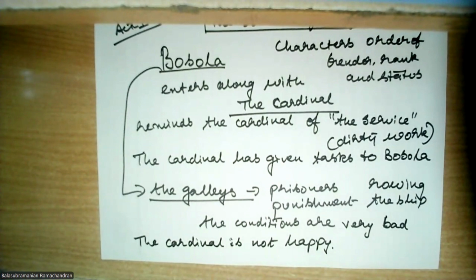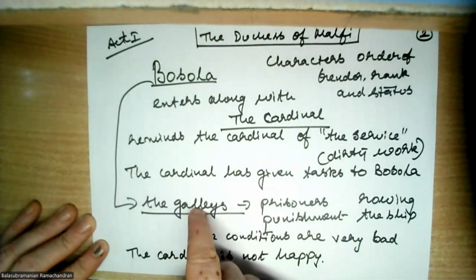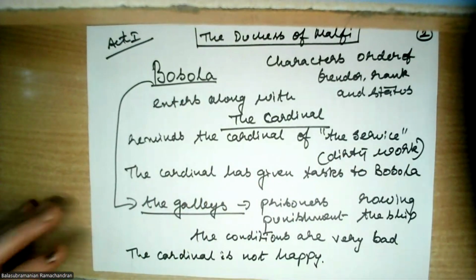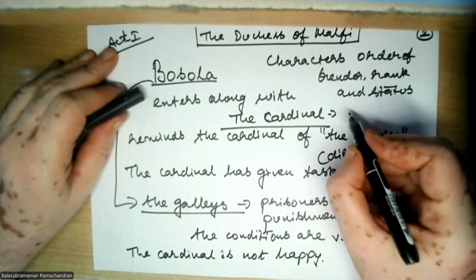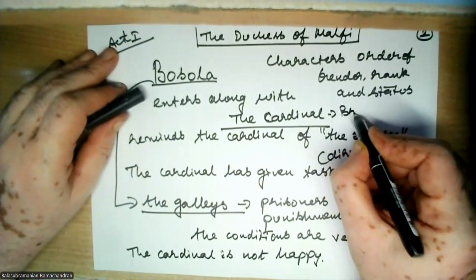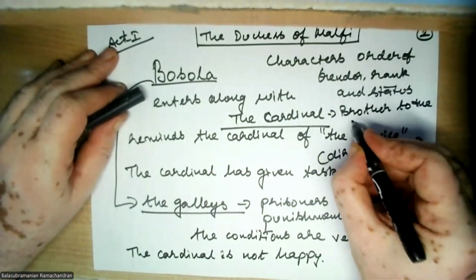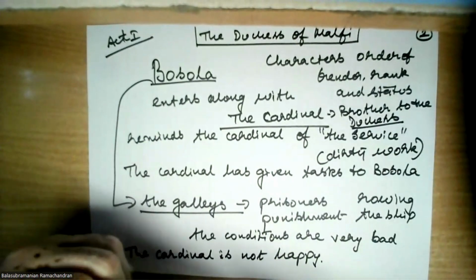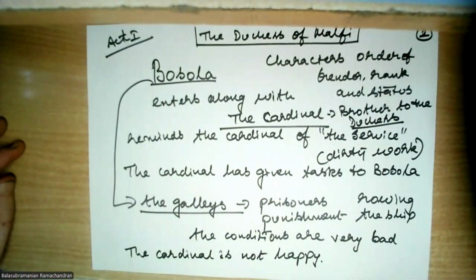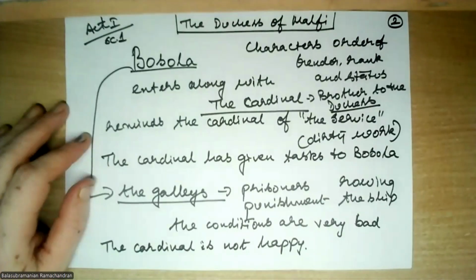So we have been introduced to four characters. Initially two characters, Antonio and Delio, and another two characters, Bosola and the cardinal. Let me tell you who the cardinal is. He is the Duchess's brother, one of the Duchess's brothers. And then of course we'll be introduced to Duke Ferdinand, which we'll see in a few minutes. Okay, students, let's proceed further.